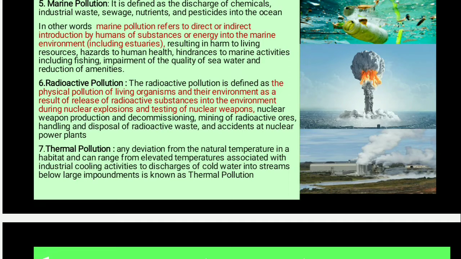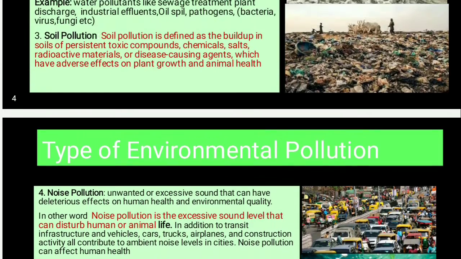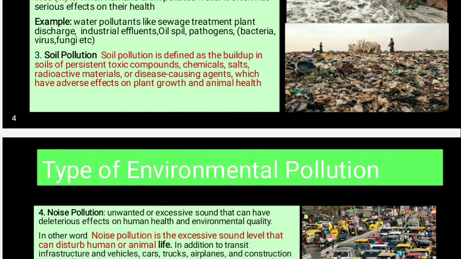And finally, the last kind of pollution which we have to cover is thermal pollution. Its definition is any deviation from the natural temperature in a habitat, and it can range from deviated temperature associated with industrial cooling activities to discharge of cold water, or we can say hot water, into streams below large impoundments. This is known as thermal pollution. So these were the various types of environmental pollution, friends.